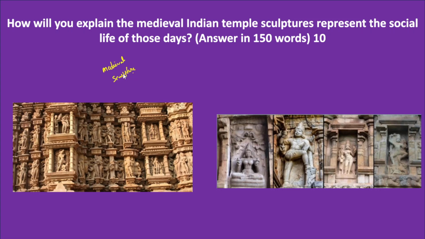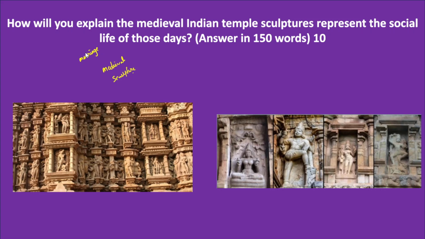So in this context, we will try and understand how medieval Indian temple sculpture represents the social life of those days. What does social life exactly mean? Social life means the status of a woman in the society, and whether the caste system was prevalent or not. What were the social relations among the people, and what about marriage? All these factors we will try and understand.